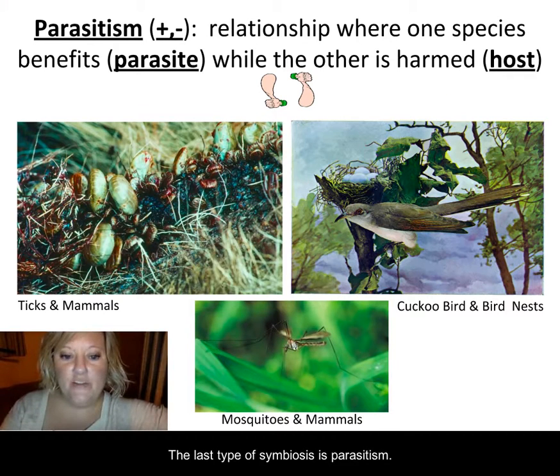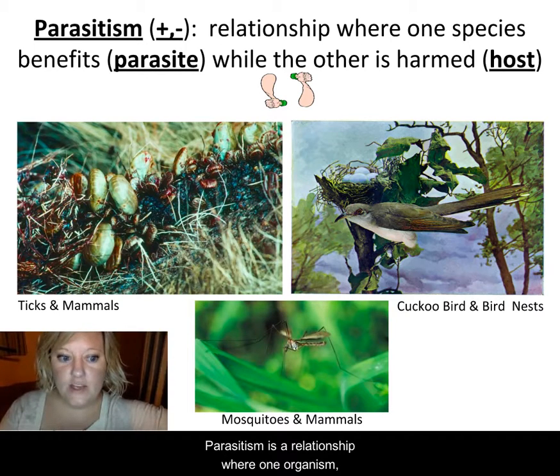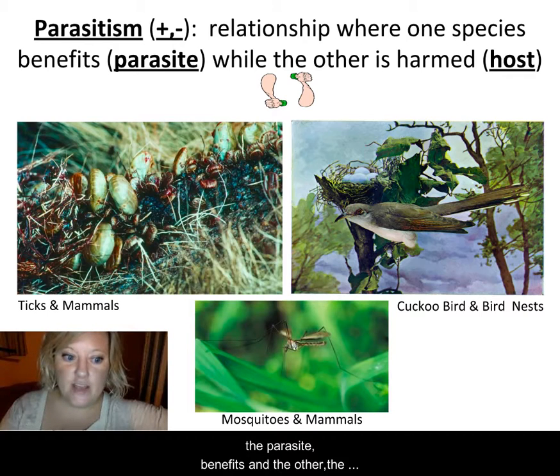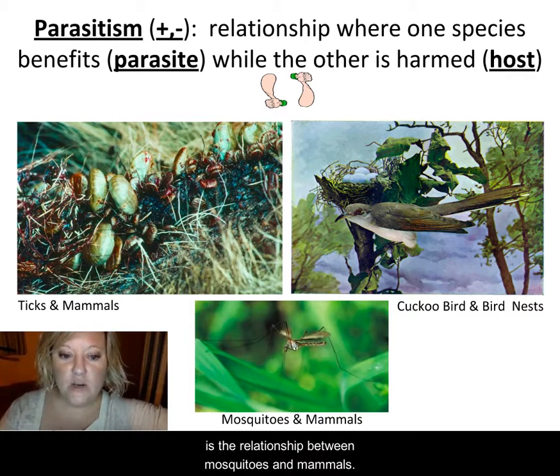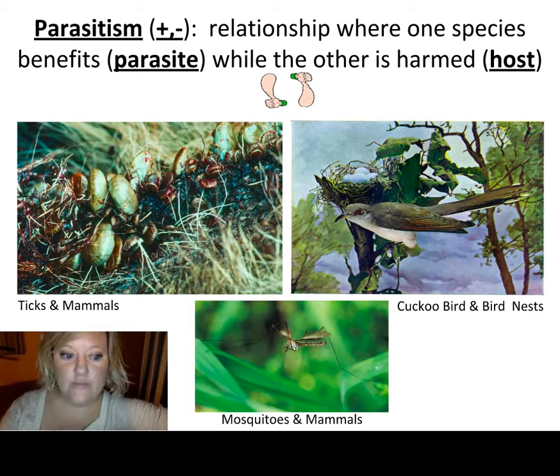The last type of symbiosis is parasitism. Parasitism is a relationship where one organism, the parasite, benefits, and the other, the host, is harmed. An example of parasitism that I'm sure you are familiar with is the relationship between mosquitoes and mammals. The mosquitoes get nutrients from mammalian blood, while the mammal is left with an itchy bite that could be infected. Your final keyword is environment.